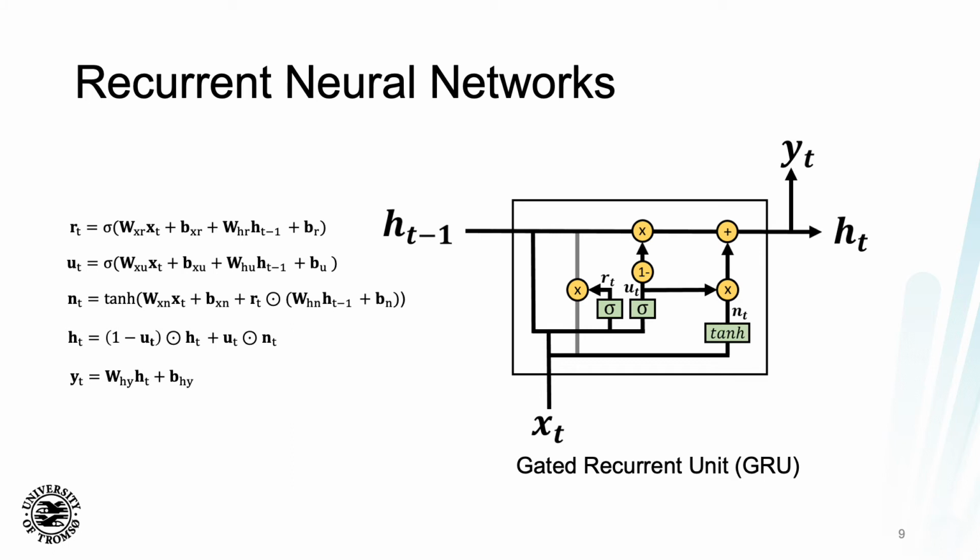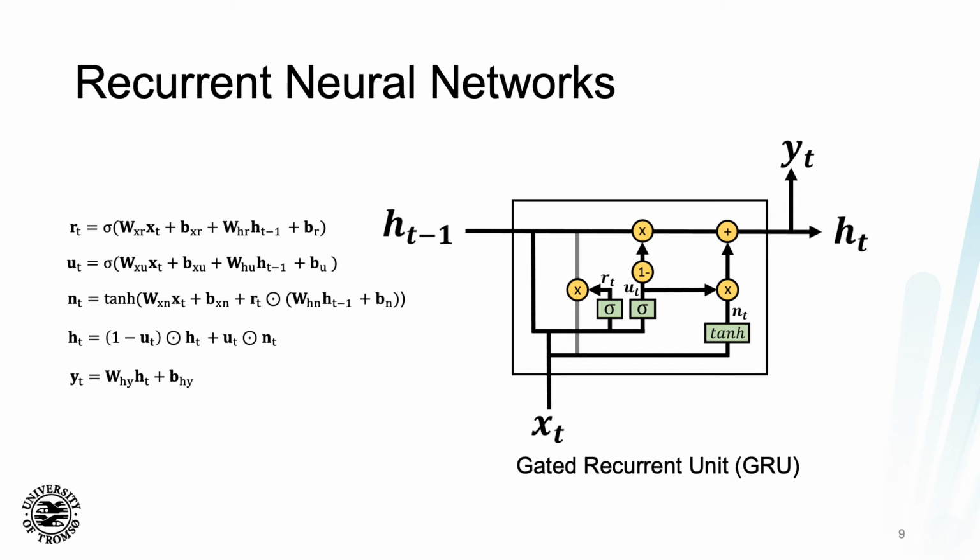One type of recurrent neural network is the gated recurrent unit, or GRU, which is related to the LSTM, or long short-term memory. These types of gated architectures allow the network to remember long-term dependencies in the data that in standard or vanilla recurrent neural networks end up disappearing.